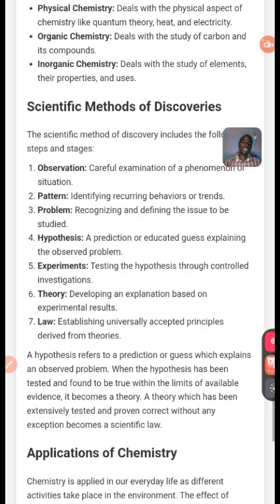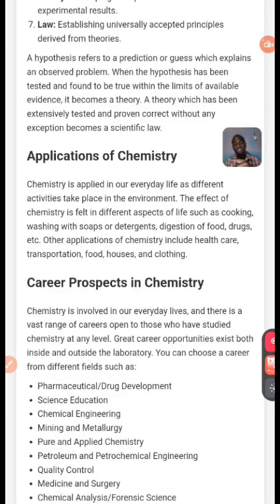Now, let's move to the next one, application. This one is talking about the application of chemistry. Chemistry is applied in our everyday life, in the different activities and places of environment. The effect of chemistry is felt in different aspects of life, such as cooking, washing with soap and detergent, digestion of food, drugs. Other applications of chemistry include health care, transportation, food, housing and clothing.